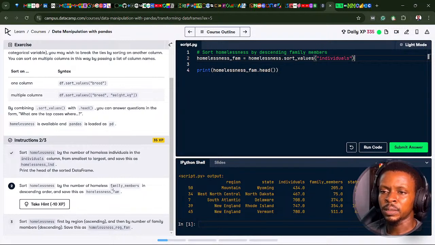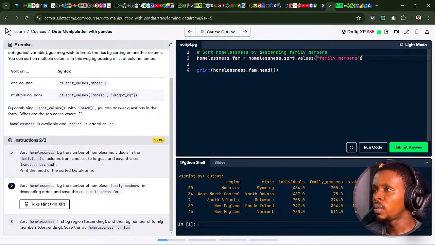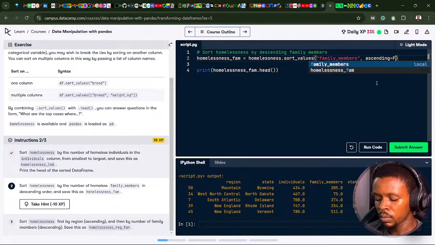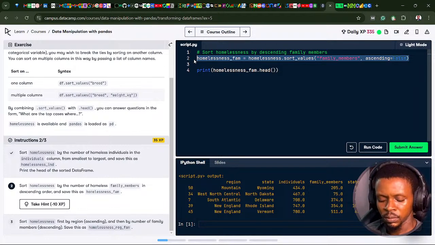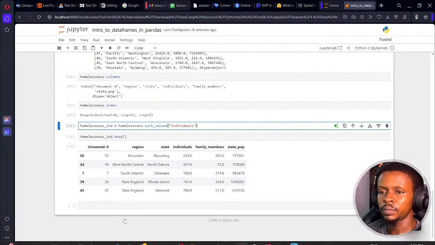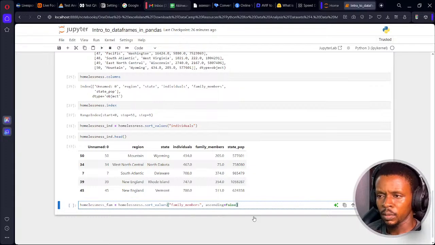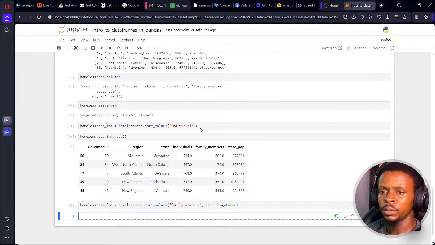So let's see the family members record here. I'm going to change this column to family members. Then I'm going to add a new comma, and the new sort is going to be ascending equals false. Let's see it in action. Let's copy this first. Okay, let's run the code.